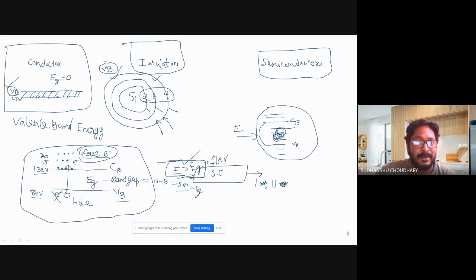Now, if I come back to the case of a conductor, for example, let us say metal, as I said, the valence band and conduction band overlap, so the band gap is 0. So if I apply any bias, any energy, to this material, the same energy will come out because Eg is 0. I don't need to apply E greater than Eg, because here Eg is 0.